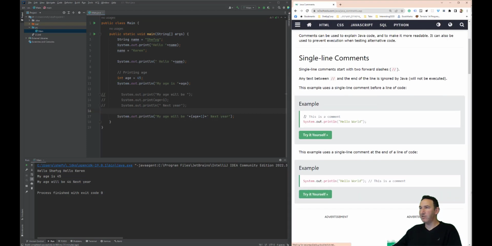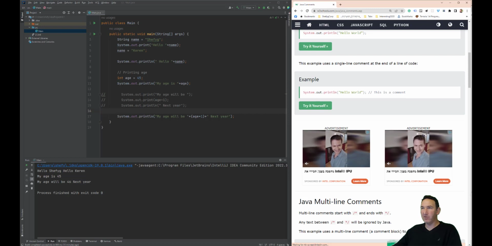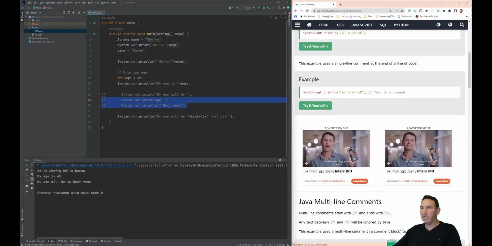Here's the comments. Okay, so we can use this for comments as we've seen. And there's also we can prevent lines from running with comments as we've seen here. And we can do actually a block of comments.